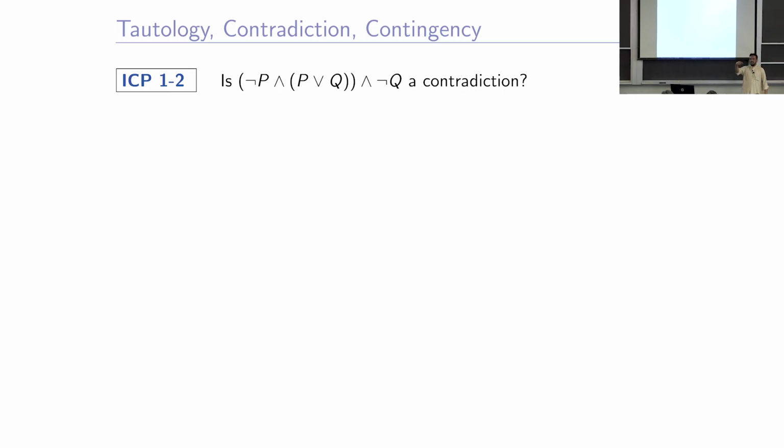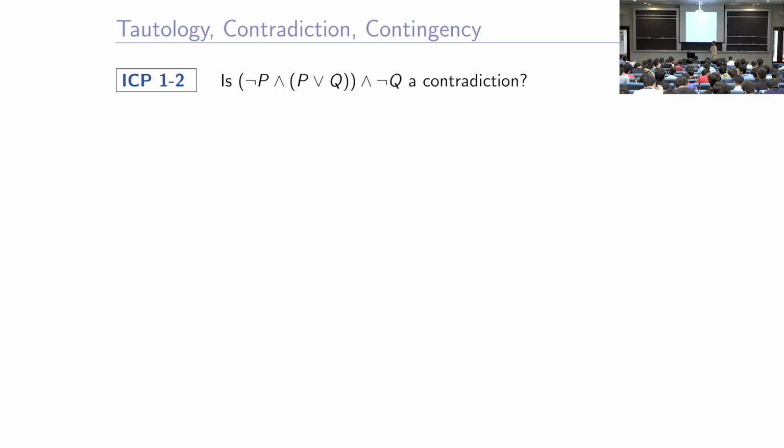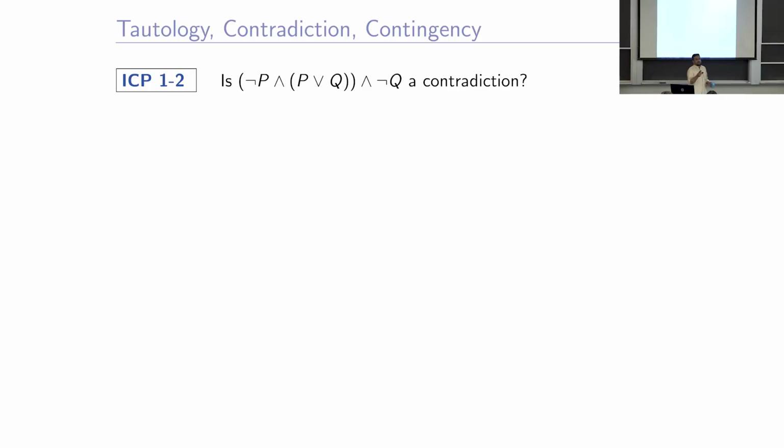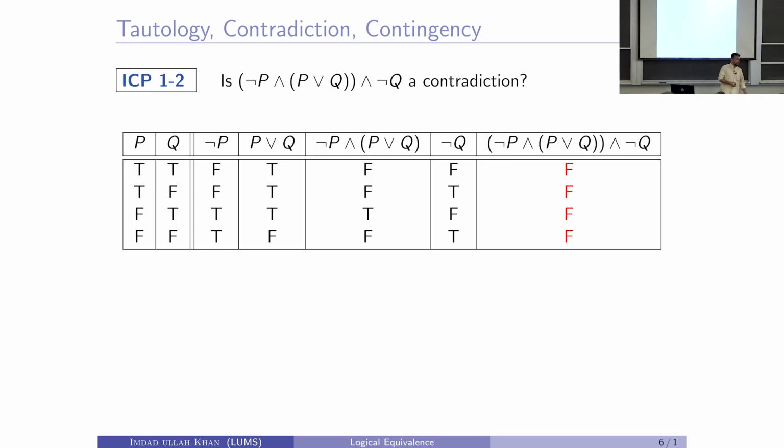Okay. So the next one is not P, and P or Q, whole and not Q, a contradiction. What is a contradiction? Can somebody tell me what is a contradiction? All possible truth values are false. So, yeah, a proposition is called a contradiction if it is false for all possible truth values of the atomic propositions. How many atomic propositions are here? P and Q, two distinct propositions. So there will be 4 possible combinations of truth values of the atomic propositions.